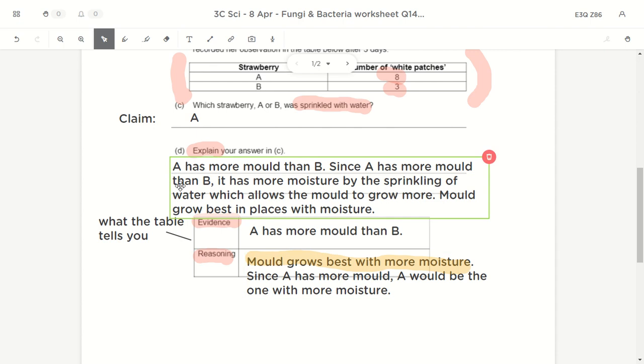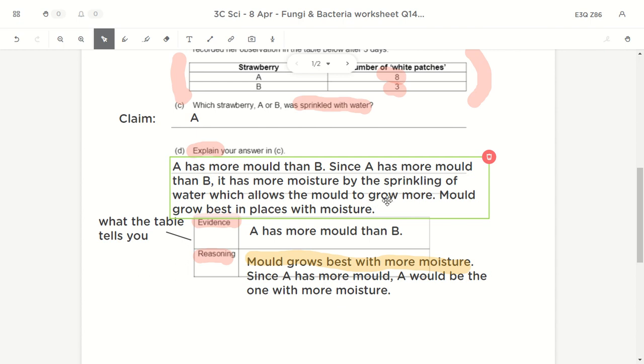So how do you write together? The way you write together might be different from over here, but the key concept is definitely the same. So it is A because A has more mold. That's the evidence, the same as here. So since A has more mold, it means that it has more moisture by the sprinkling of water, which allows the mold to grow more because mold grows best in places with moisture. So since A has more moisture, it allows the mold to grow more.